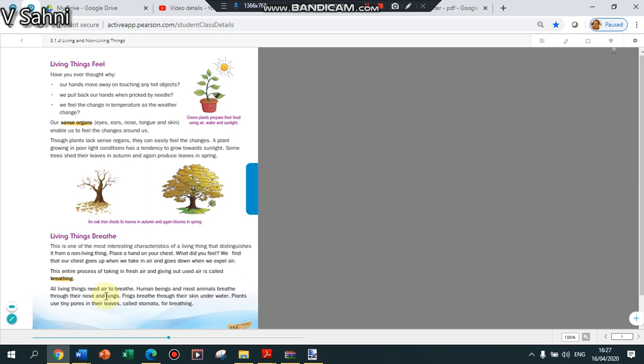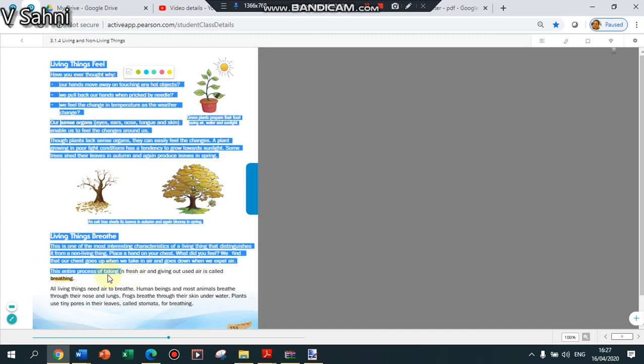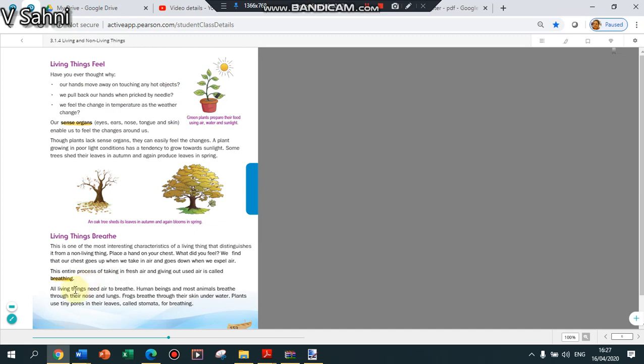Human beings breathe through their nose and their lungs. The internal organ that we use for breathing is our lungs, and the external organ that we use is our nose. So what is breathing? The process of taking in fresh air and giving out used air is called breathing.